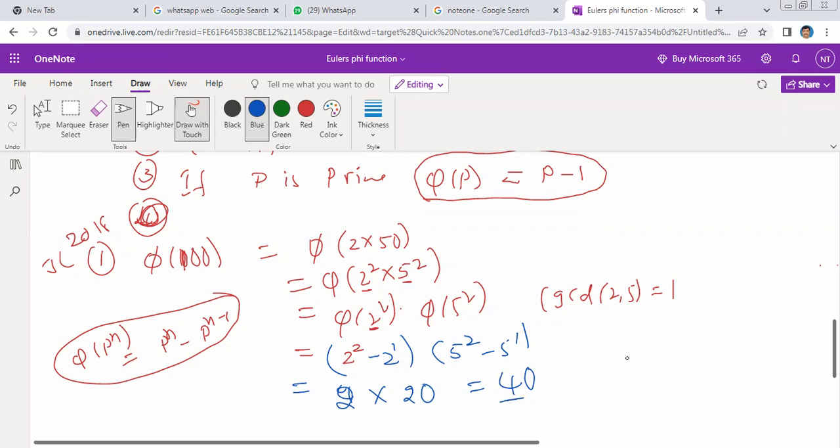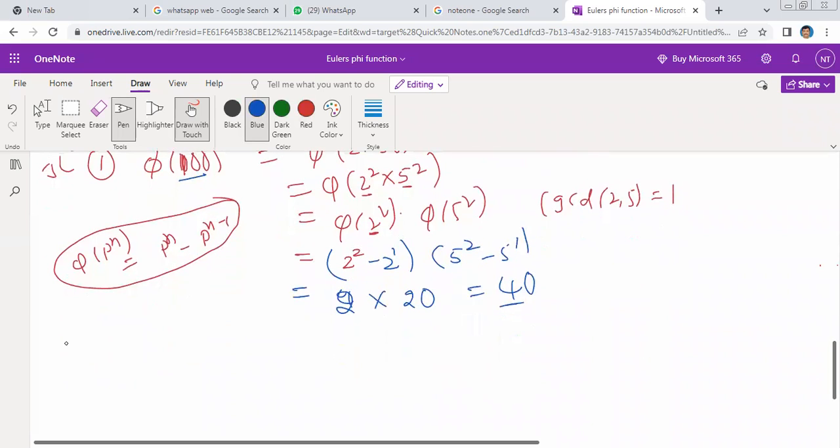Yeah, a very simple question was asked recently. Euler's pi function, then n is equal to 100, then what is pi of 100? Pi of 100 is equal to 40. Right? Second question.